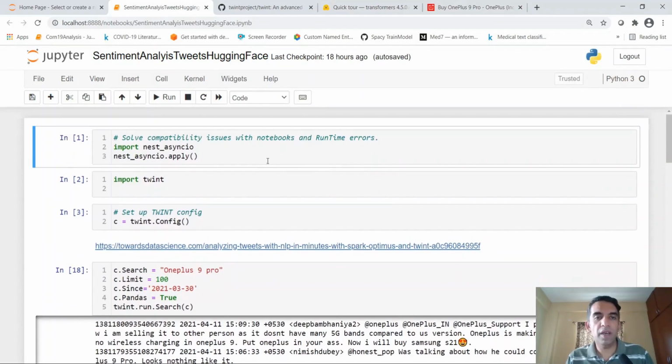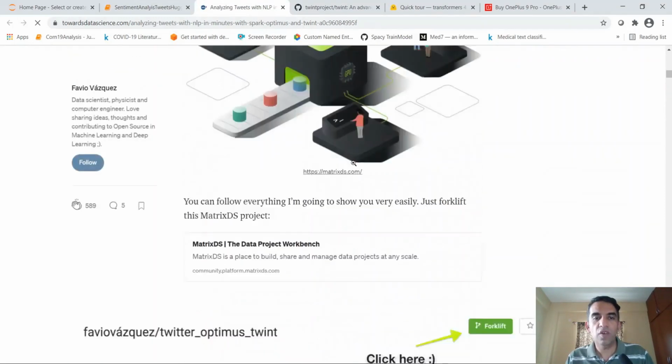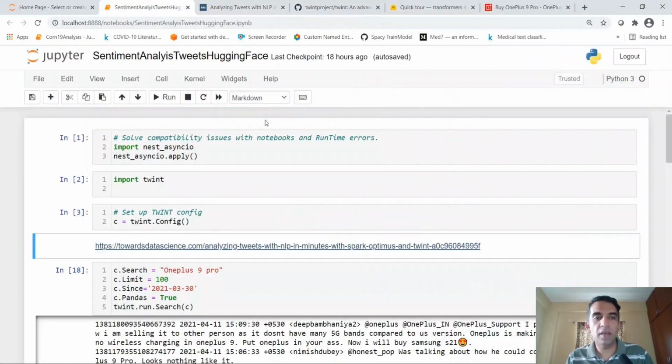When I was looking for Twitter scraping with Twint, I found this nice article which explains how you can scrape tweets from Twitter. From there I found out that you need to install this particular package because there are some compatibility issues between Twint and notebooks. This is the code for that. Once I run that code, I import Twint.